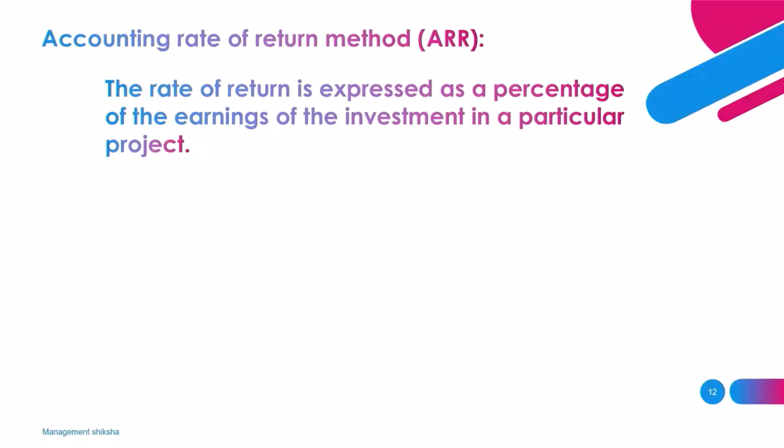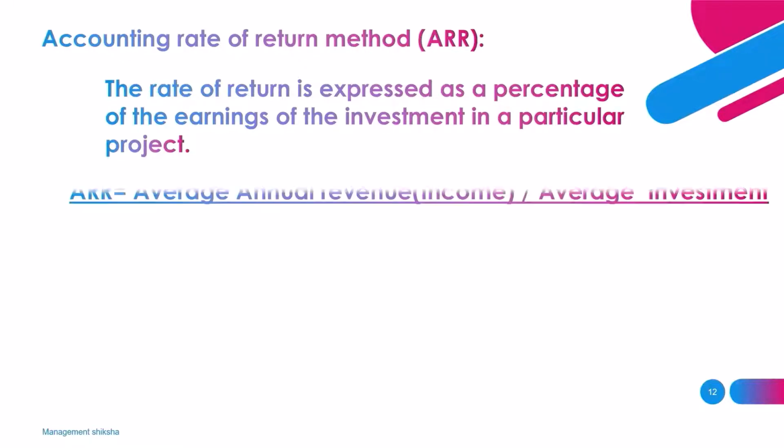It is mainly used for general comparison between multiple projects to determine the expected rate of return from each project. The formula for accounting rate of return is: accounting rate of return equals average revenue or average income divided by average investment.